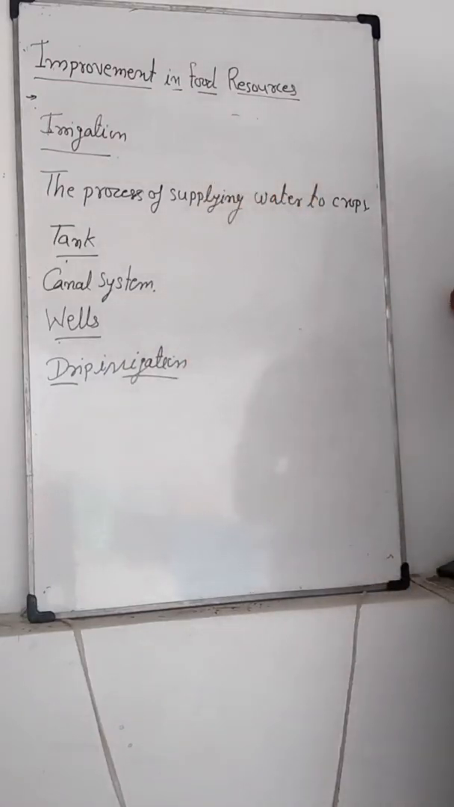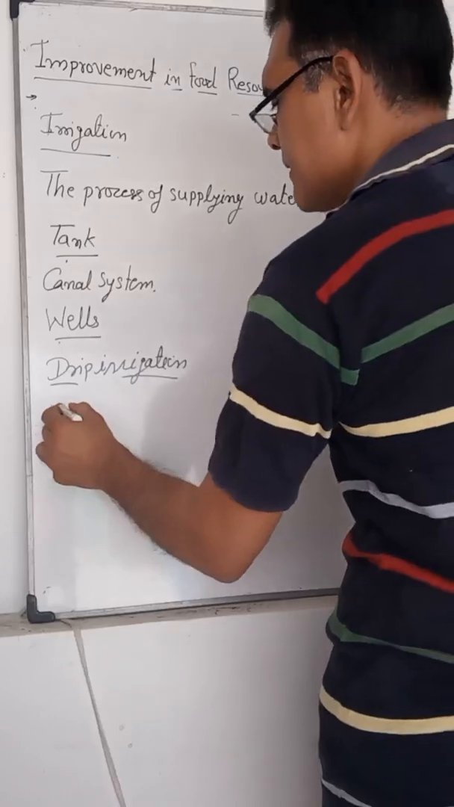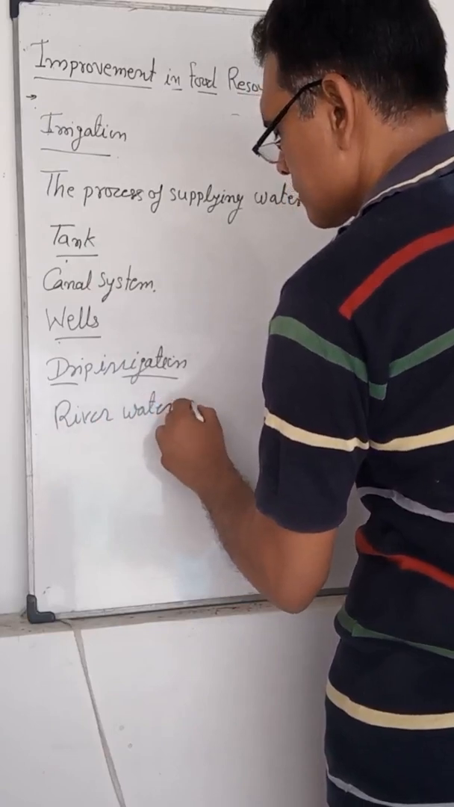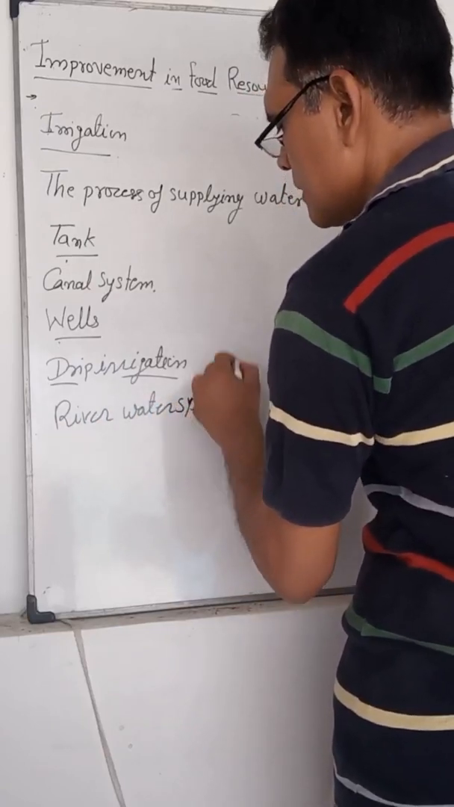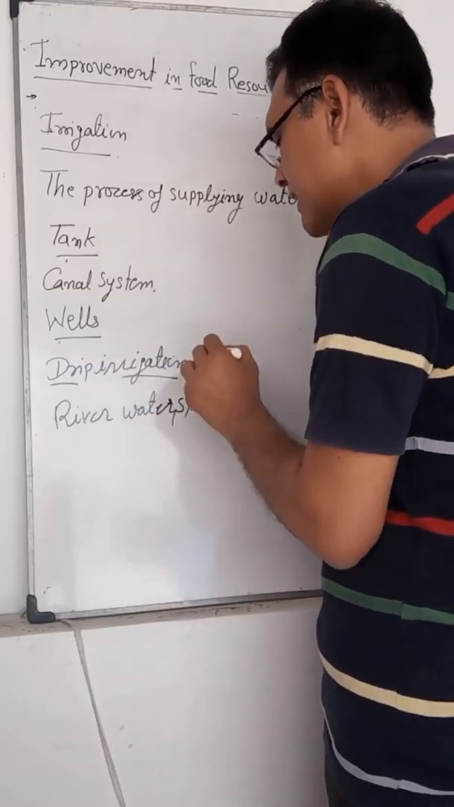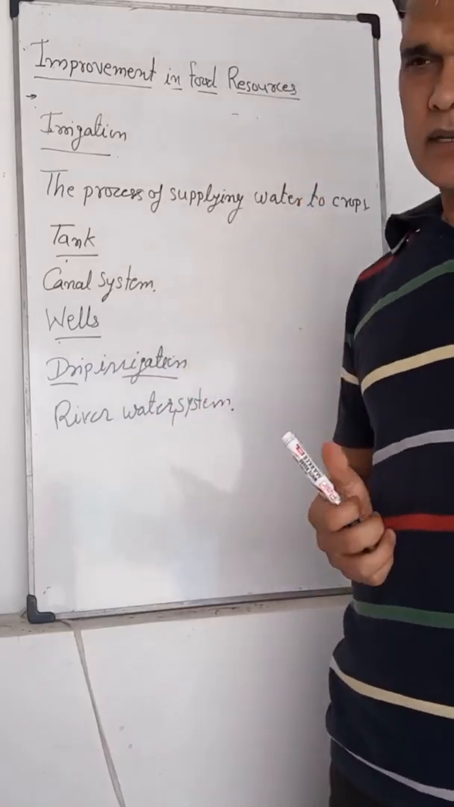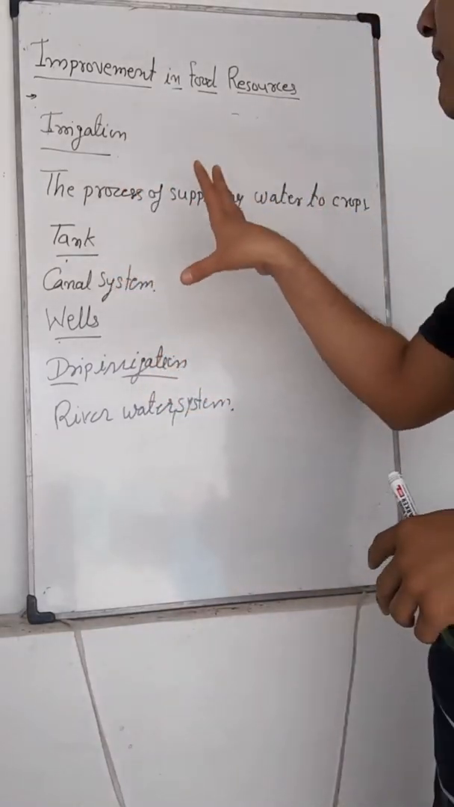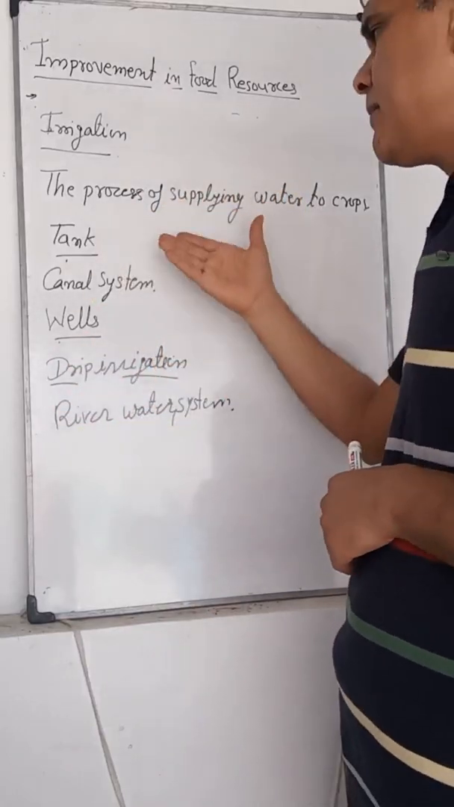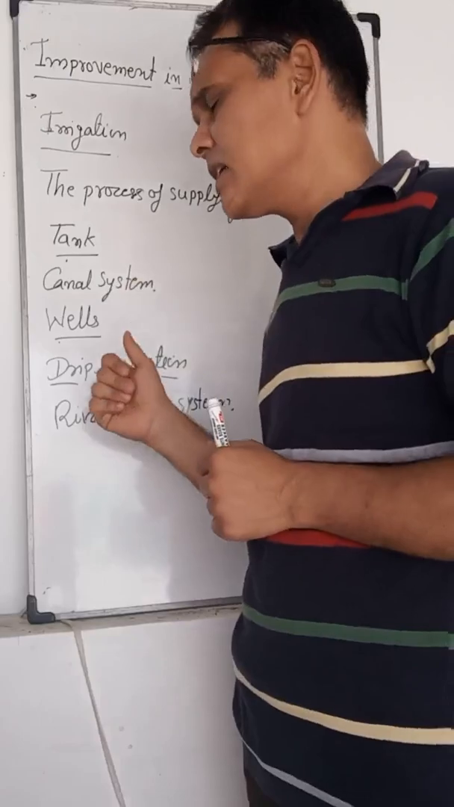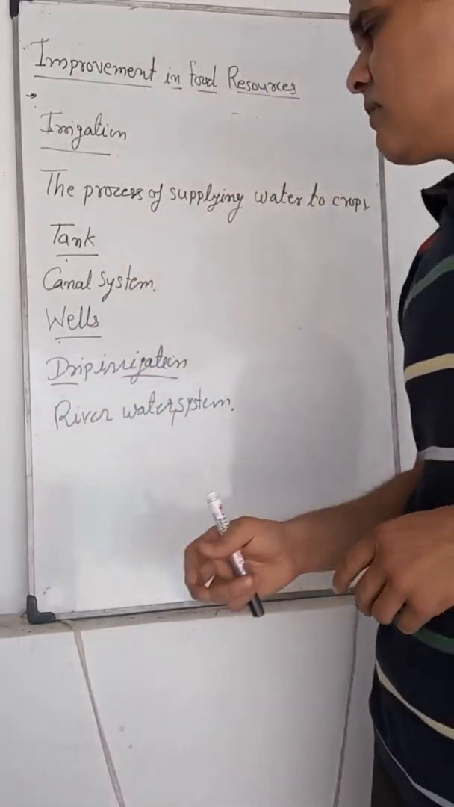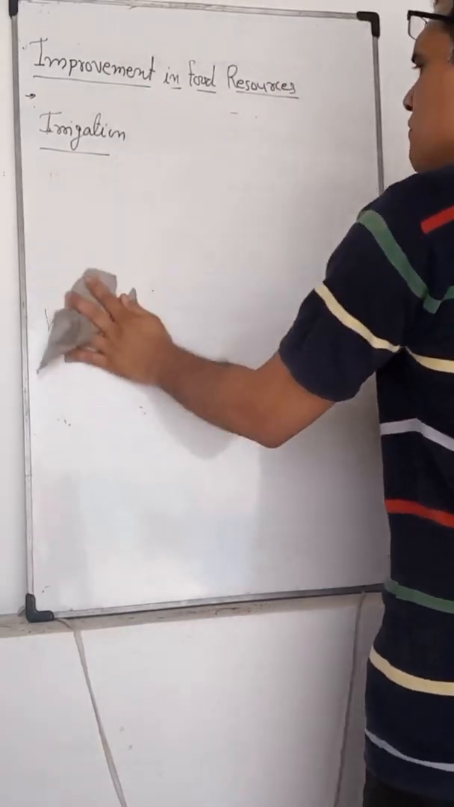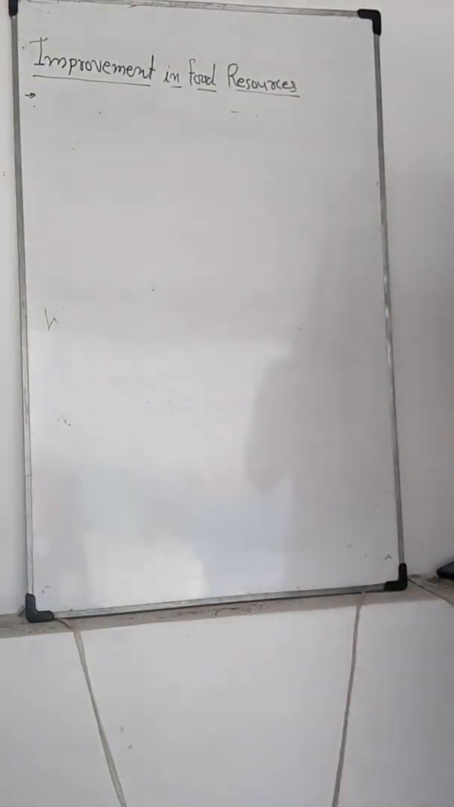There is also the river water system, or river valley system. Sometimes a river directly helps in the irrigation of different crops. So irrigation is the supplying of water to the plants. We can supply water with the help of tanks, canal systems, wells, drip irrigation system or river water system. These are the different types of irrigation systems applied by the farmers.